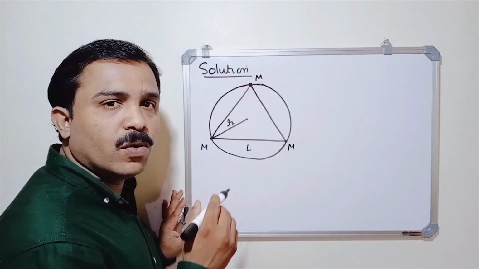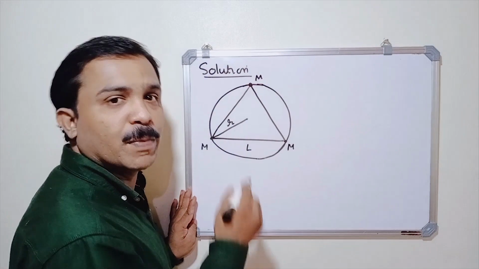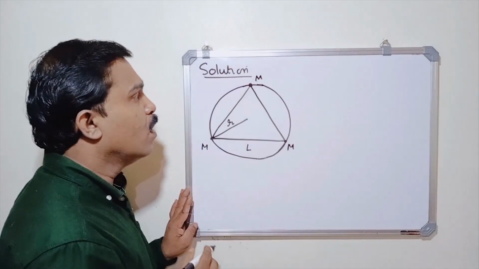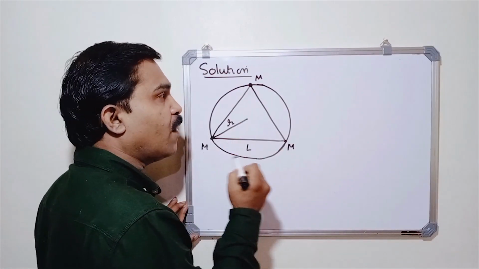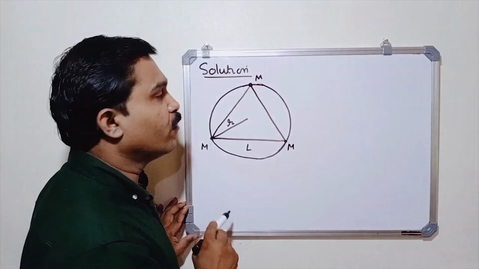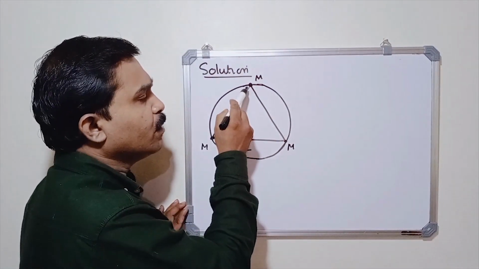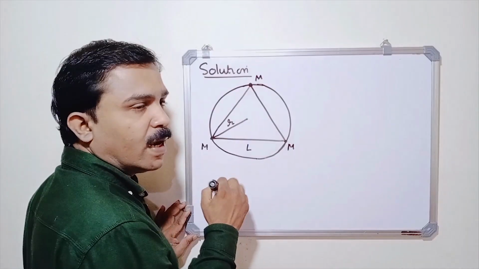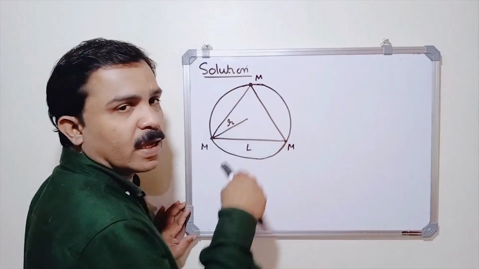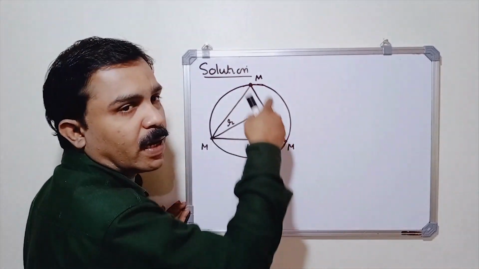Let us see how to find it. For that, first try to find out the resultant gravitational force acting on any one of the bodies. We can take any body, because all bodies are identical and the distances between the bodies are equal since it is an equilateral triangle.